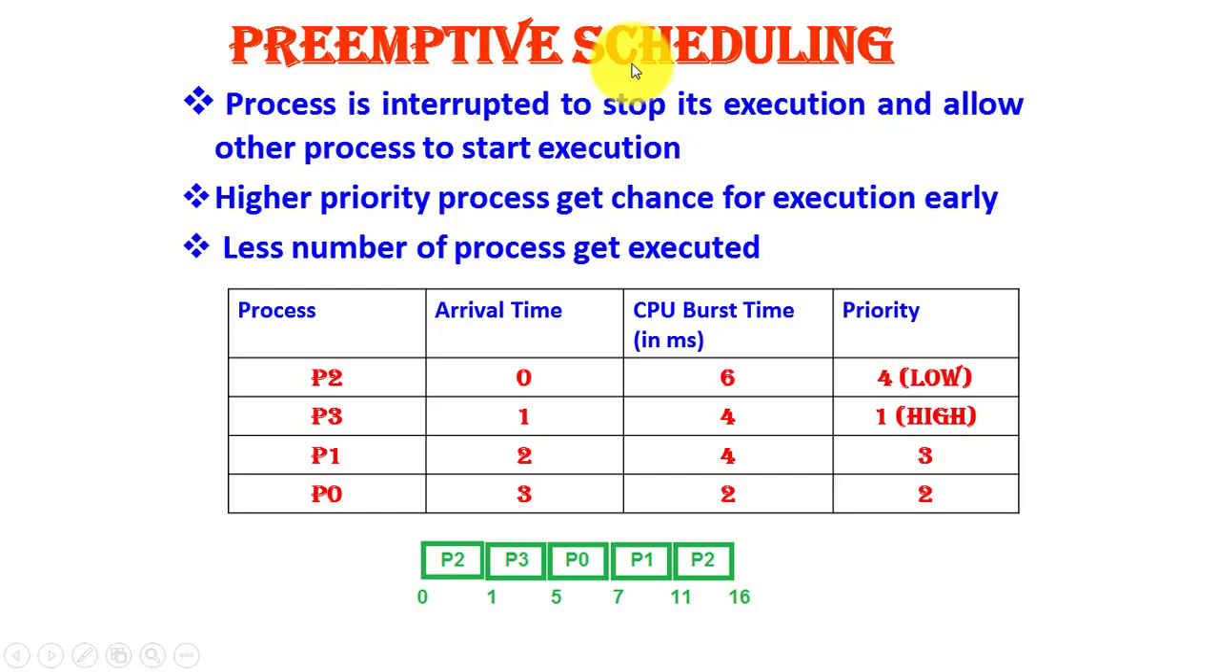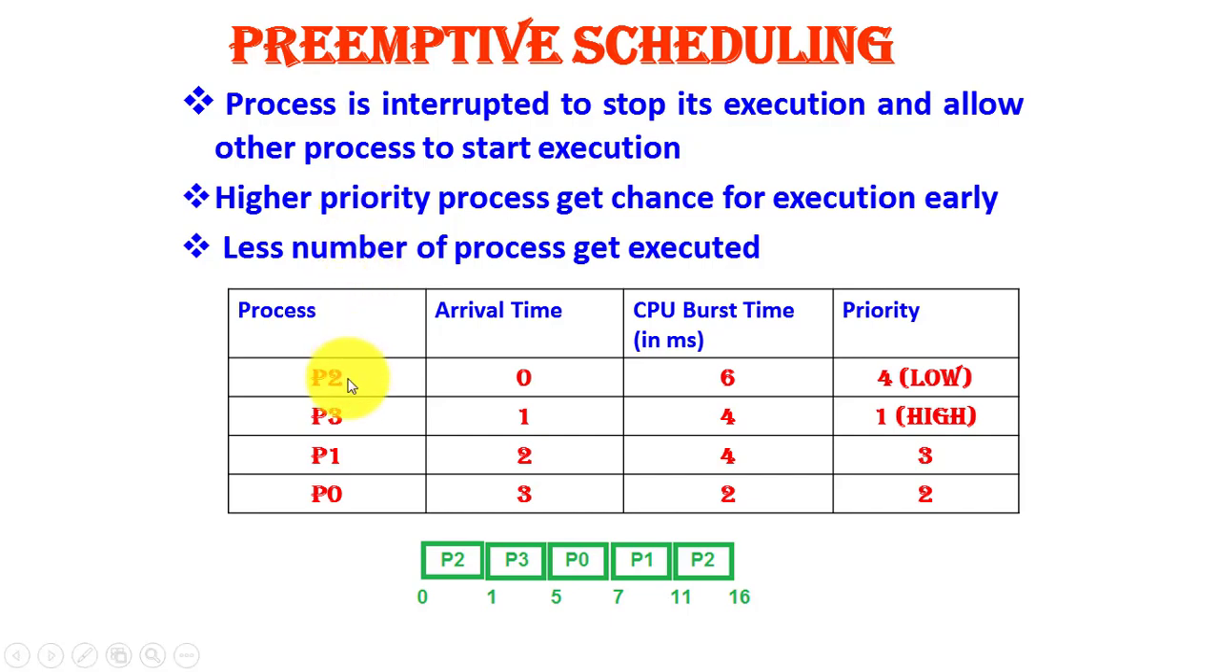Now sometimes it is very essential that a higher priority process should be executed early. Now since it is interrupting the system, a smaller number of processes may get executed. Now here I have taken one example as is shown in the table.